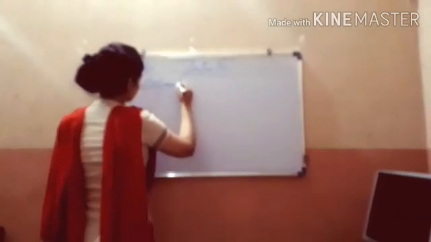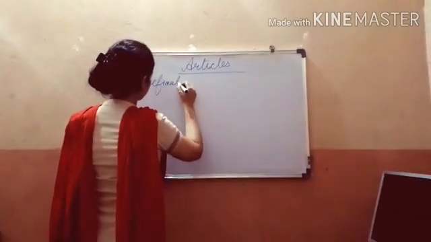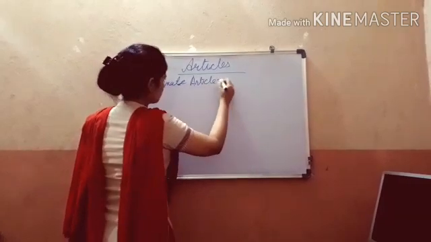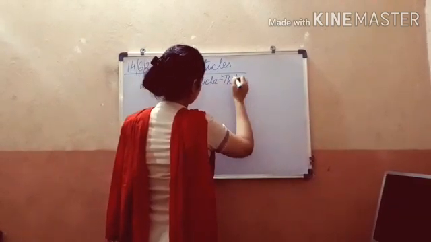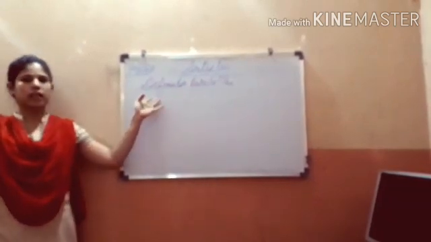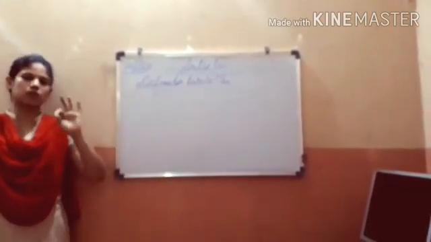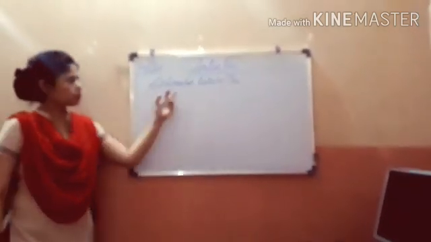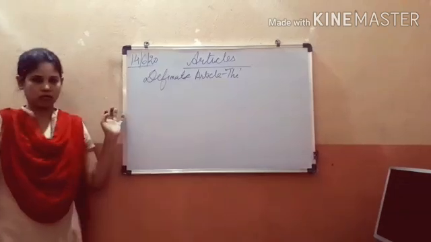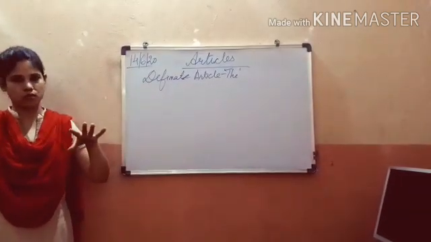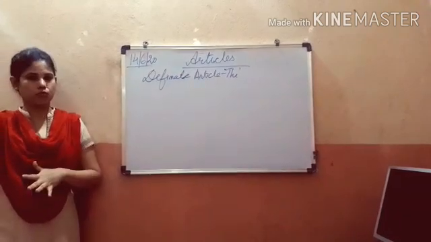Definite article, that is the. So the is a definite article because it points out a person or thing in particular. It specifies something in particular, so the is used. Now the is used for both singular and plural nouns, countable and uncountable.